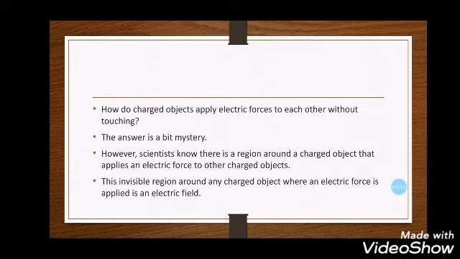How do charged objects apply electric forces to each other without touching? The answer is a bit of a mystery. However, scientists know that there is a region around a charged object that applies an electric force to other charged objects. This invisible region around any charged object where an electric force is applied is called an electric field. So this is the definition of electric field. It's the invisible region around any charged object where the electric force is applied.